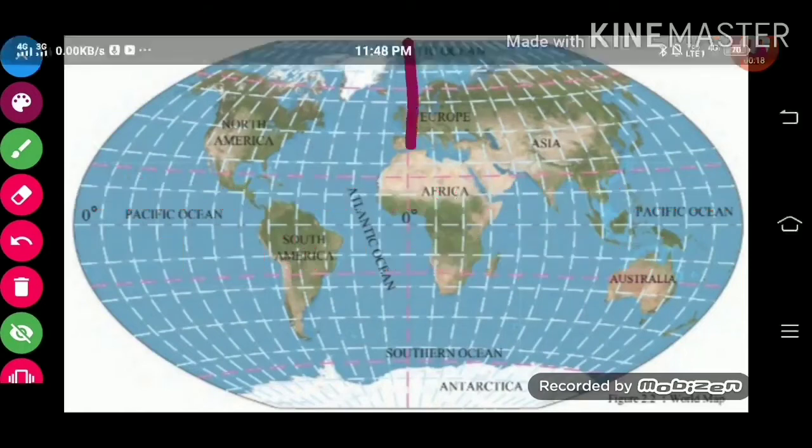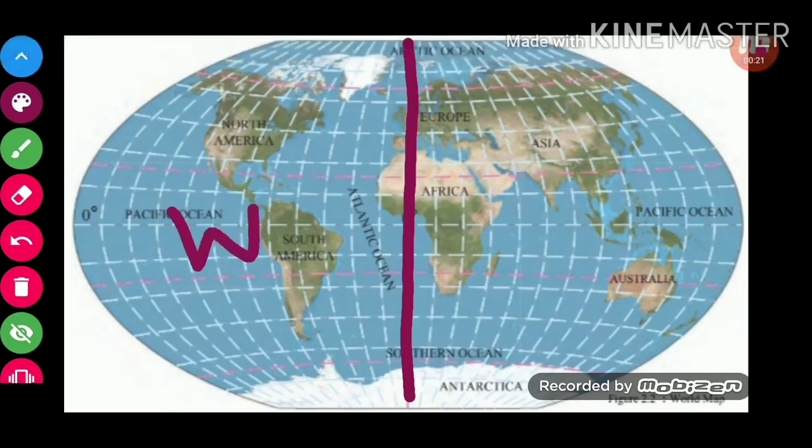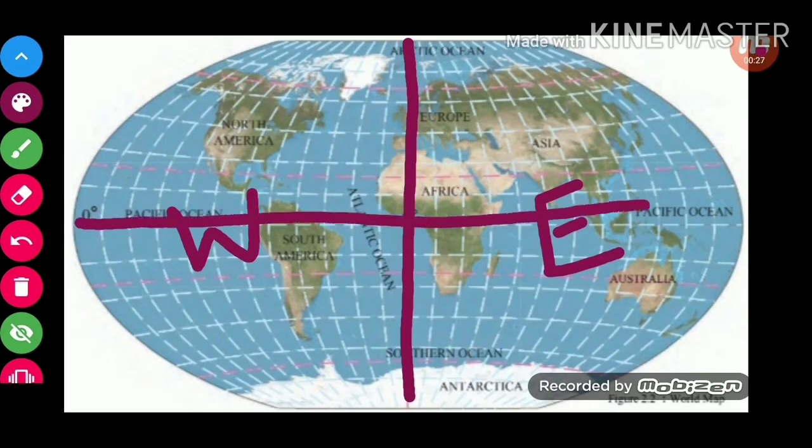Next question, which continents are spread in all the 4 hemispheres? We have talked about the oceans. Now the hemispheres. The meridian divides our earth into west and east, as well as the equator divides our earth into northern hemisphere and southern hemisphere.